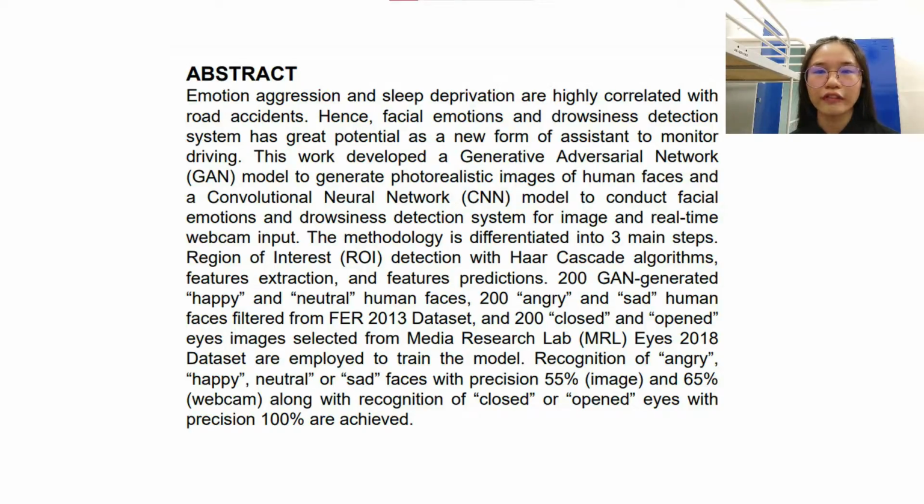An average of 55% accuracy is achieved for the facial emotions detection system for image input, while 65% for video input. Also, 100% accuracy is achieved for the entire drowsiness detection system.